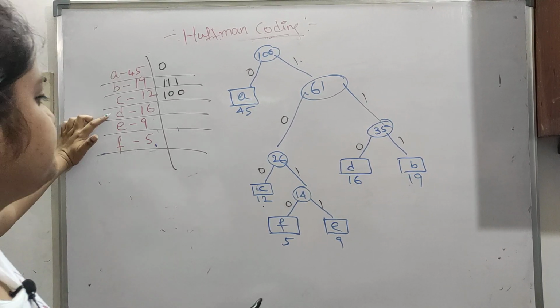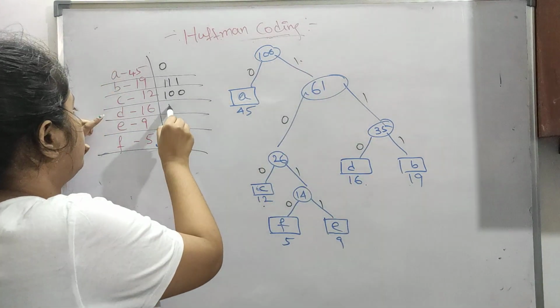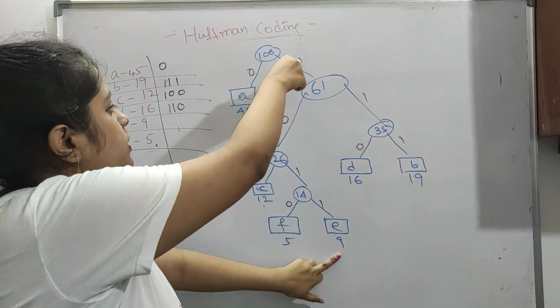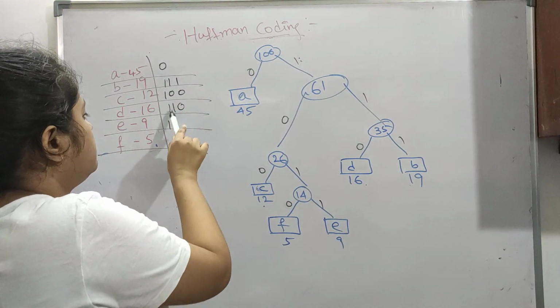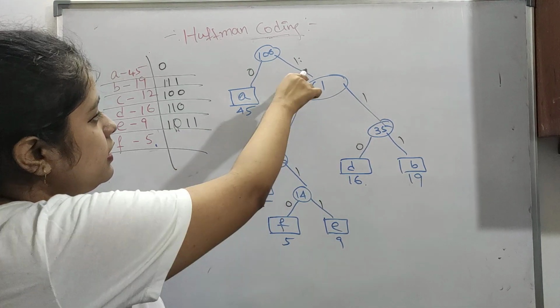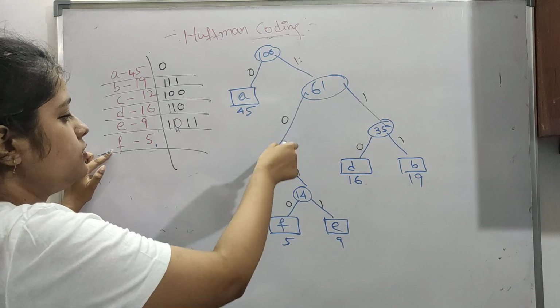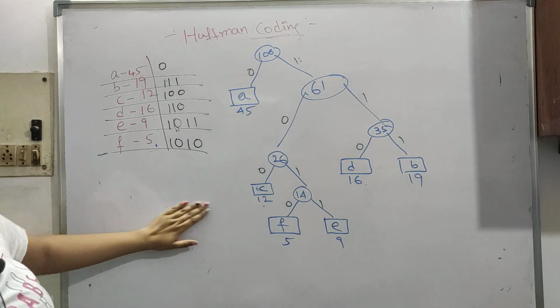Next, D is present here. So 1, 1, 0, 1, 1, 0. E is present here. So 1, 0, 1, 1, 1, 0, 1, 0, 1, 1, 1, 0, 1, 1. Now F is last. So 1, 0, 1, 0, 1, 0, 1, 0. This is our bits taken.